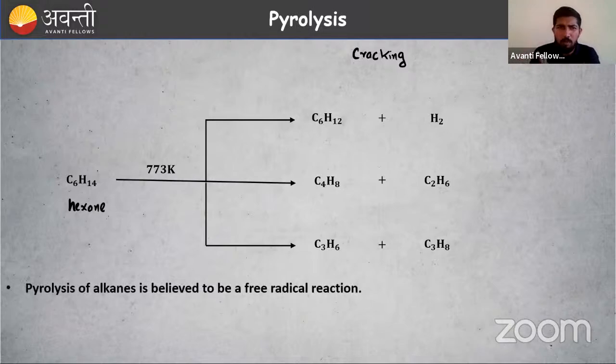Then one small point: pyrolysis of alkanes is believed to be a free radical reaction. You know what is a free radical? So an intermediate free radical is formed, right? It is believed, okay, no need to study the mechanism. What is a mechanism? What are the steps involved in the reaction? Product is formed from the reactant. In between, there are so many steps, maybe some intermediates are formed. That is what we call a reaction mechanism, right?